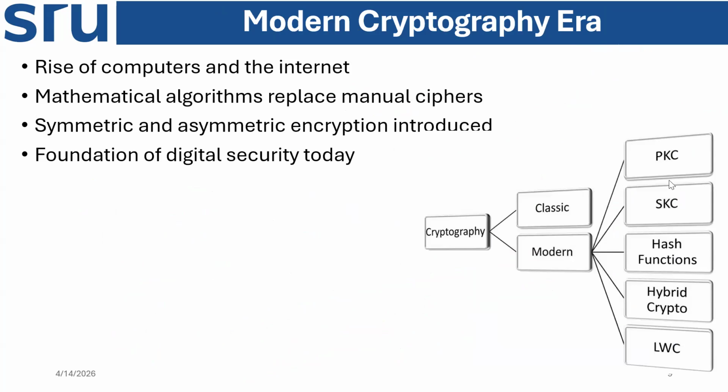Now, after understanding these things, we understood what PKS, SKS, hash function, hybrid crypto, and LWC are, the basic things. We will go into more detail in the upcoming lectures. First, we will go to the case study. We will discuss symmetric and asymmetric cryptography separately. How hash functions work, we will discuss in upcoming chapters. How hybrid works, and how LWC manages memory, power, and pace for smart sensors and smart cards, we will discuss later. But before that, we'll talk about some case studies.